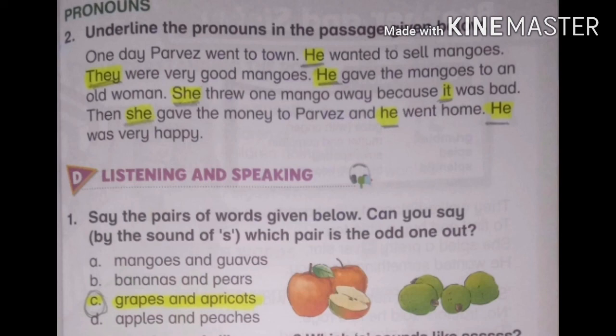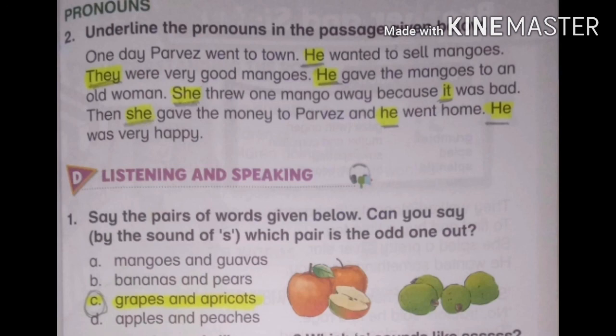Again, he is a pronoun. She threw one mango away because it was bad. She and it both are pronouns. Then she gave the money to Pervez and he went home. She and he both are pronouns. He was very happy. He is a pronoun.